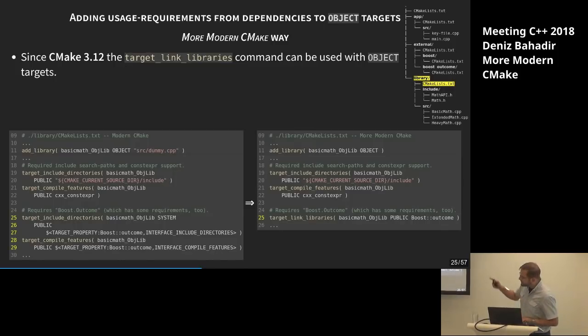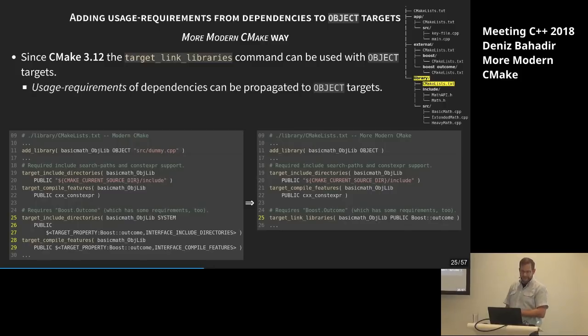So instead of using 5 lines plus the comment, the comment is on both sides, forget that. So instead of using 5 lines, we're just using 1. It looks cleaner, it's less possibilities to make errors. That is good, that looks nice. Now we can set the usage requirements for dependencies and can propagate them to object targets. Great. How about the other way around?